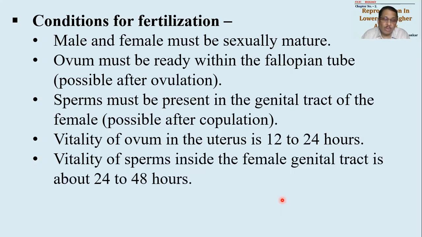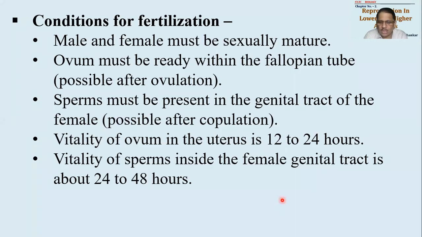Even the vitality of sperms in the female genital tract is 24 to 48 hours. Okay, so what will happen with the ovum? After 24 hours it will start degrading a little, and its vitality will start decreasing. Okay, and after 48 to 50 hours the ovum will be dormant. Dormant means it will go into a dormant state. It will not be undergoing fertilization now. The same thing is true for sperms. Sperms which are delivered in the female genital tract will survive for around 24 to 48 hours.